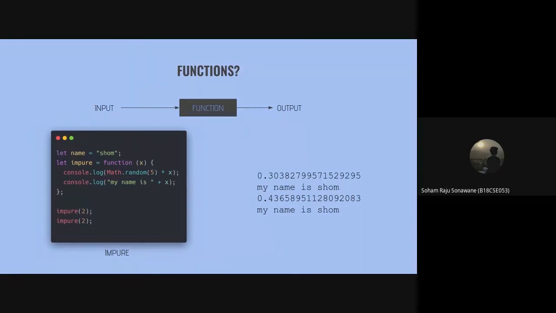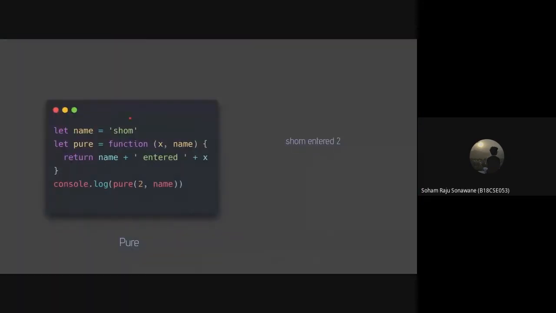So now let's take a look at a pure function. Now, this may be a very generalized and a very simple pure function, which just takes an argument x and a string and just returns the string concatenated with another string and an integer or a number or a variable x.